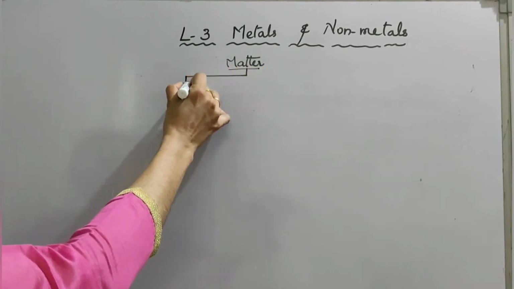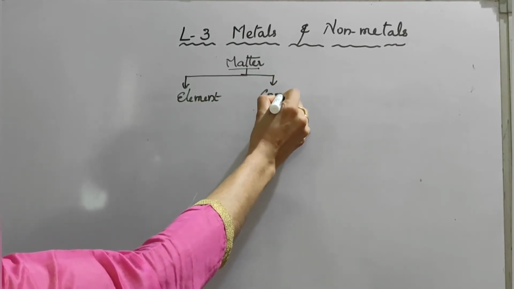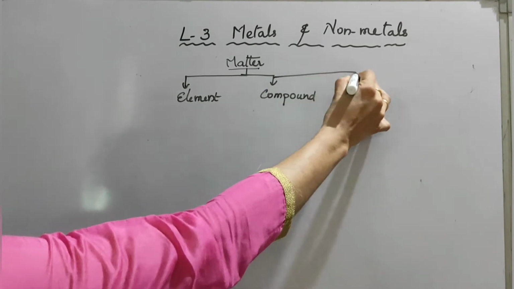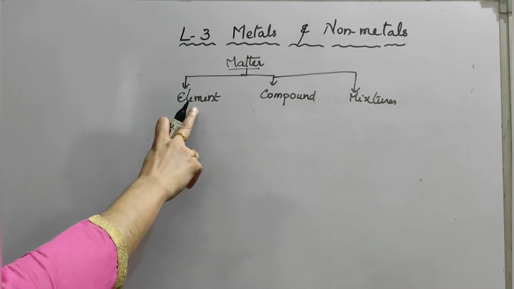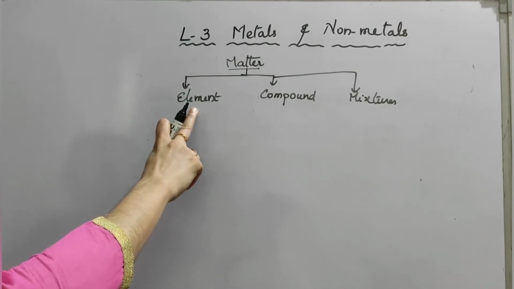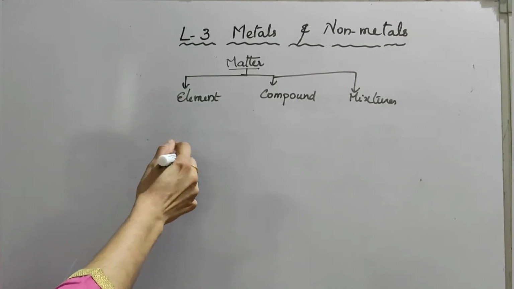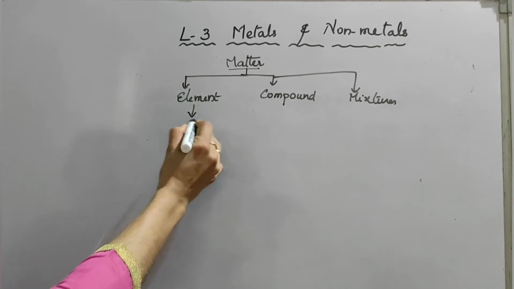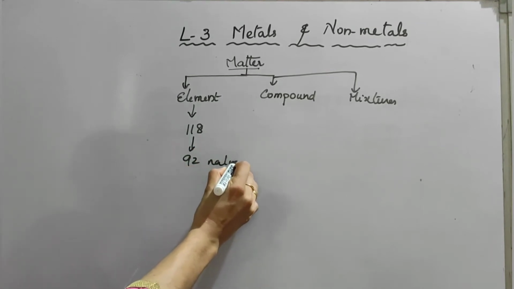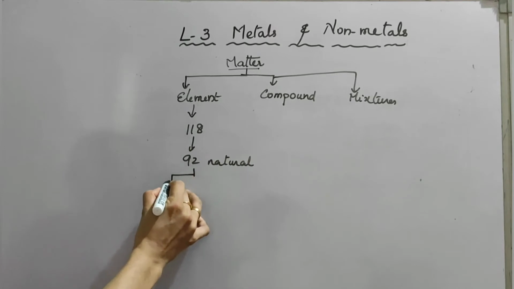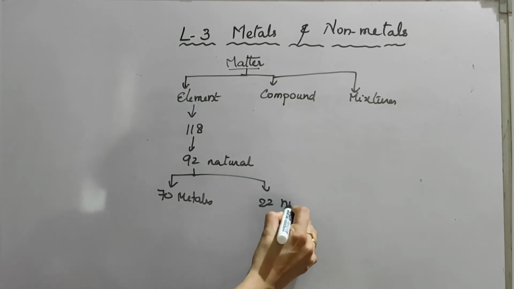So this matter is divided into 3 sections. First it is element, next compound, third mixtures. Now move on to element. So how can you define this element? Element is the purest form of any substance, or a same kind of atom. So there are 118 elements, out of which 92 elements are natural. Out of 92, 70 are metals and approximately 22 are non-metals.